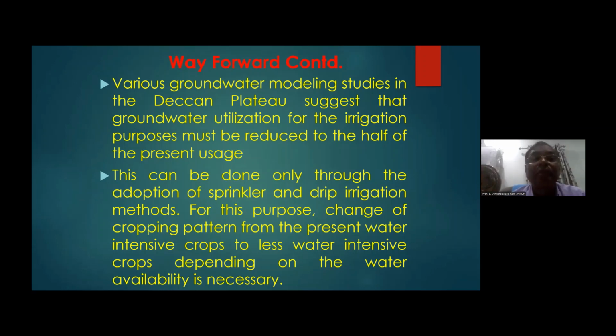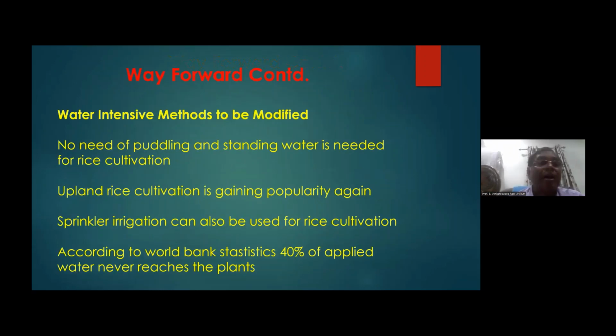Water intensive methods are to be modified. Even at ICRISAT, they said you can irrigate rice even by the sprinkler method. Upland rice cultivation is gaining popularity again. Earlier we did not do it, but with less availability of water, you broadcast the seeds with moderate moisture, then they will grow and we can irrigate now and then. That is called upland rice cultivation, because rice takes a lot of water. Sprinkler irrigation can also be used for rice cultivation.